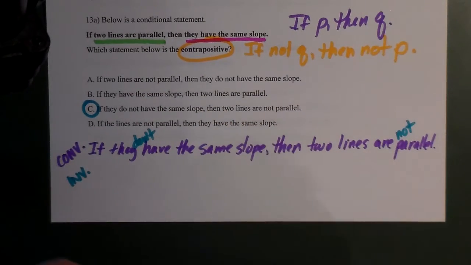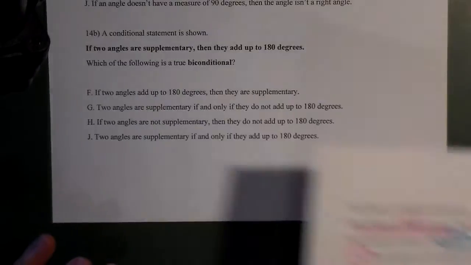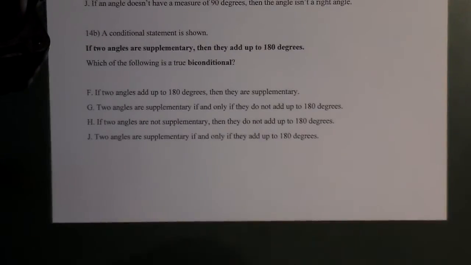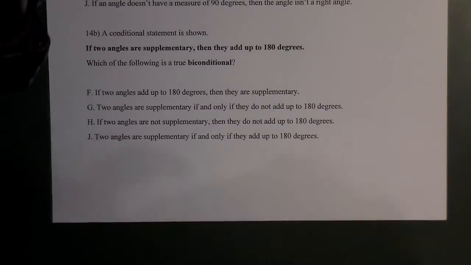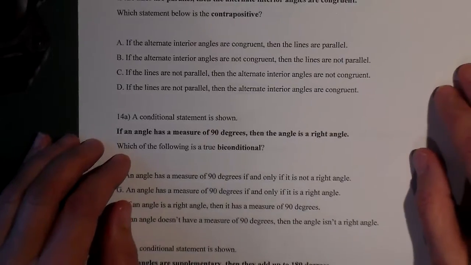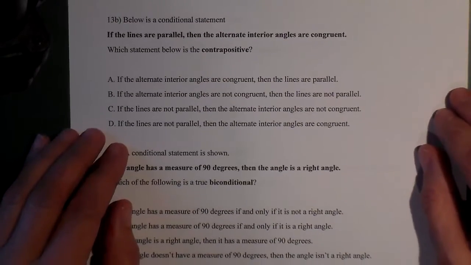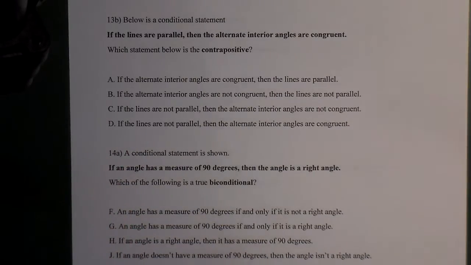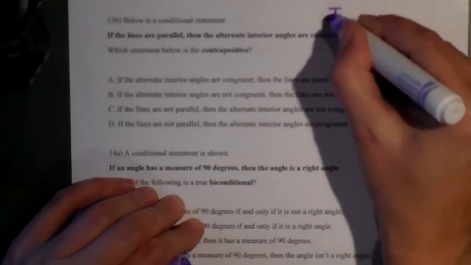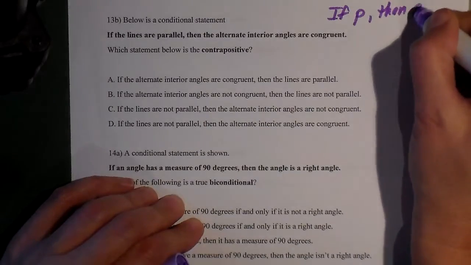There's your answer. And that's how you do the contrapositive. Contrapositive's kind of tricky because it does employ two structural changes. Okay? It does employ two structural changes. So let's do one more contrapositive. Remember, the inverse, or the original, is always if P, then Q,